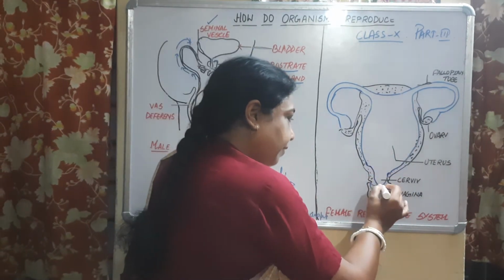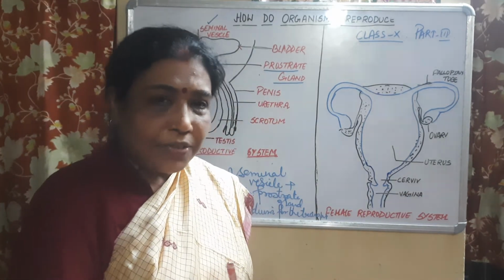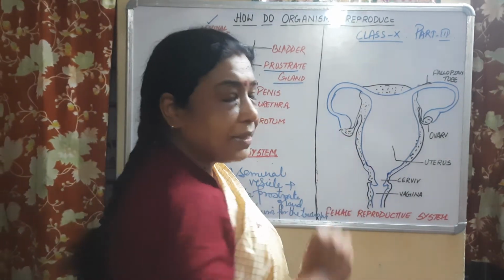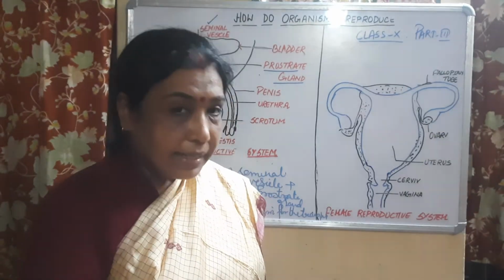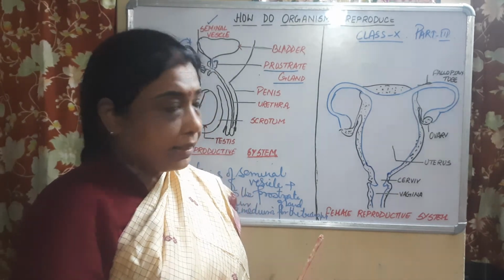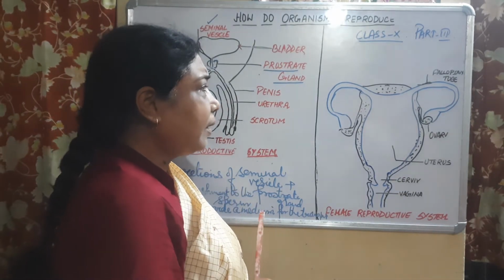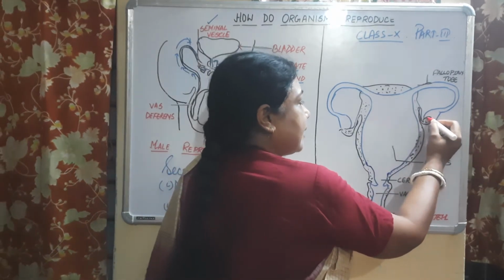Then you see the cervix and ultimately the vagina. This is all about the structures of the female reproductive system discussed in the NCERT book. And please, children, again I am repeating, follow the NCERT book. Now you see, children, what is there?